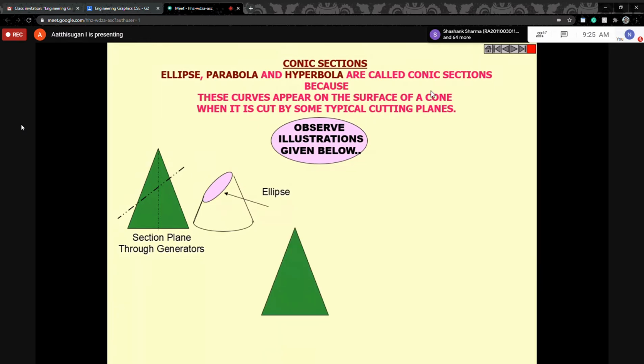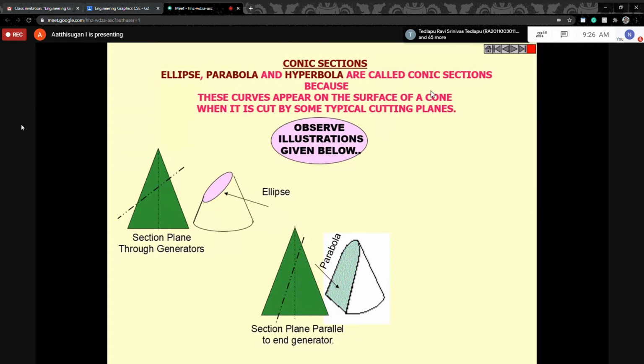Then next, parabola. Same, take a cone. This is the axis. Here the cutting plane is parallel to the slant side, or generator. Then you get the shape of a parabola. So the cutting plane is parallel to the generator. Removing the top portion, you get the shape of a parabola.